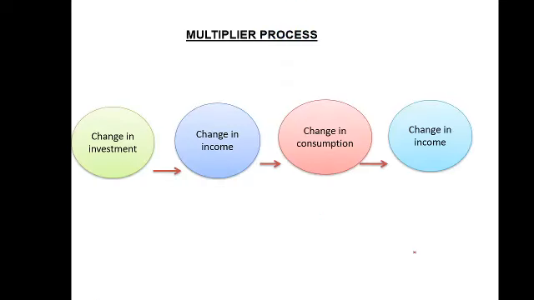This is the process by which you can explain in your Viva how the multiplier takes place, because you may not have the blackboard, green board, or white board to explain it. Then you can make your concept like this. This is the simple process of multiplier. In theory you can explain change in investment, then change in income, then change in consumption, and then again change in income. Okay, and suppose here 10 रुपये का चेंज हो रहा है तो यहाँ 100 रुपये का चेंज होगा, या 20 का होगा, 50 का होगा, something additional change takes place here, that is called the multiplier. कई गुना हो रहा है. This process converted this amount into many times more amount as income. Okay, this is the theoretical explanation.